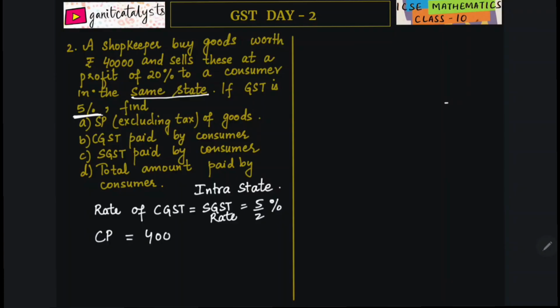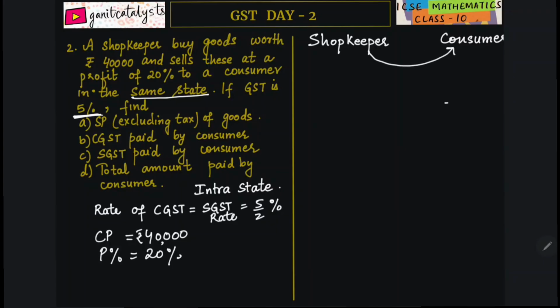Cost price is 40,000. Profit percent is 20%. To the consumer. So there are two persons, the shopkeeper and the consumer. Now first we calculate the selling price, which is equal to marked price or CP plus profit percent of MP or CP.